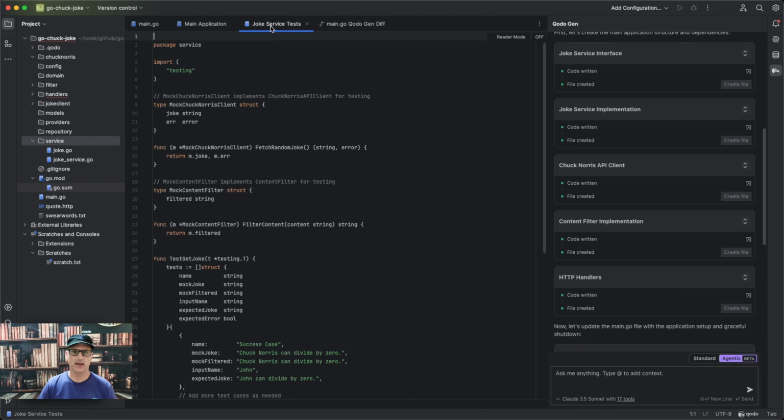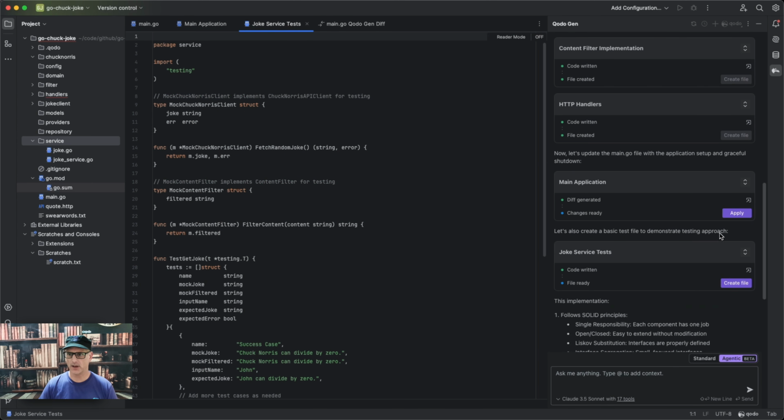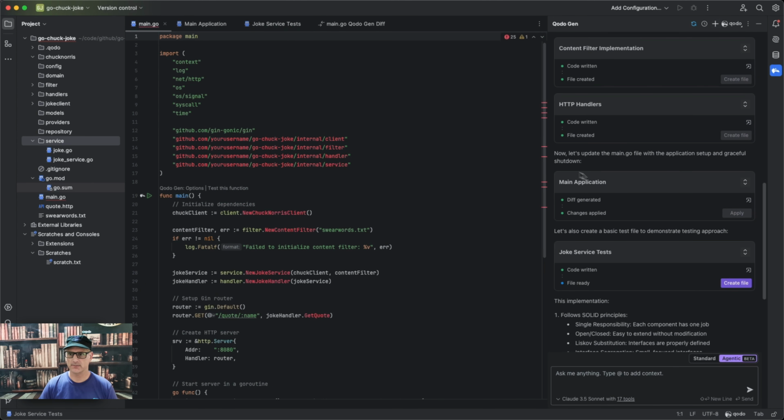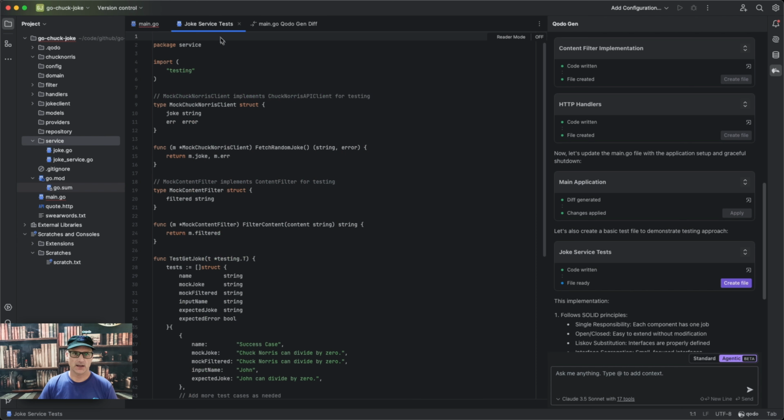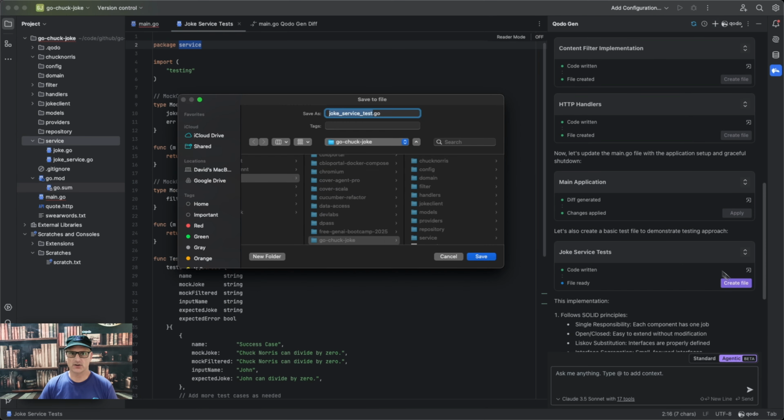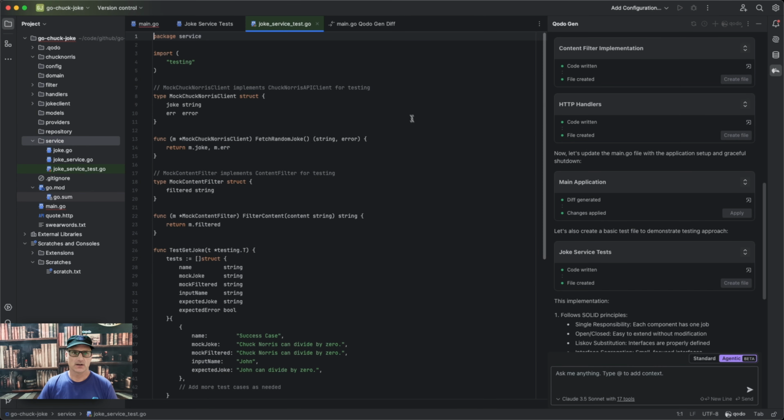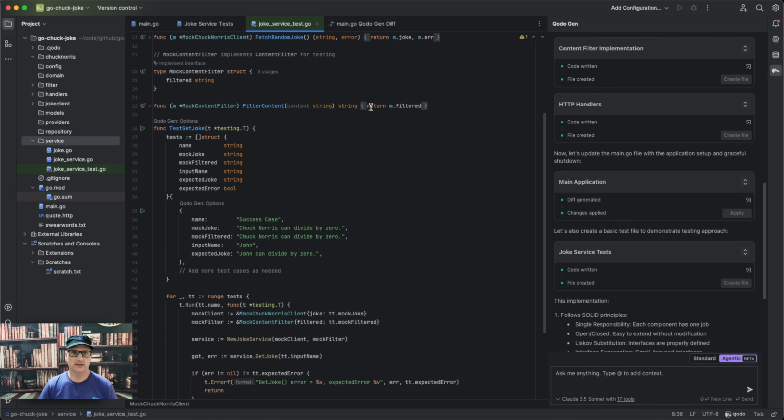Now here's our main and our test. I'm going to apply the changes to the main, and then create the test file. I'm going to see what test file it is actually testing. It's creating a test on the services, to test where our business logic is. So it's going to create that. You're going to be able to create more as you go. It's just doing one for us, and we can visit doing other tests in a minute.